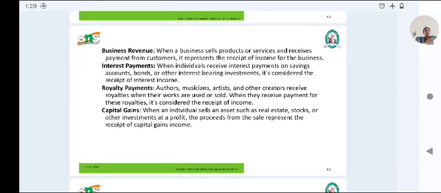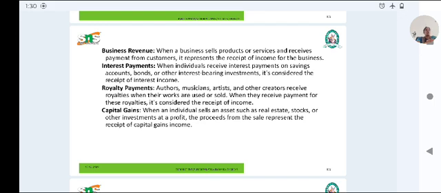Business revenue. When the business sells products or services, it receives payments from the customers. It represents the receipts and income of the business. Interest payment. When the individual receives interest payment on savings accounts, bonds, and other interest-bearing investments, it's considered the receipt of interest income.